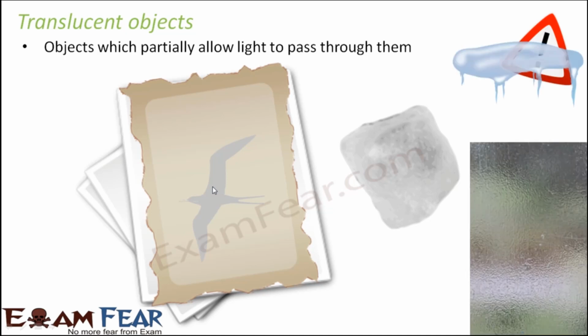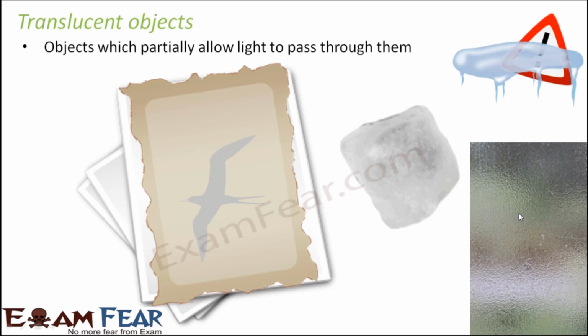So, many such examples. Frosted glass is another good example of a translucent object, and it is often used in a lot of offices and those kind of places. In fact, in homes also, home interiors also, these kind of glasses are used. So look at this picture. Through this glass you are able to see something green in color, something white and something green on the other side, but you are not able to see it very distinctly because the light is not allowed to pass through this glass completely and fall on those objects.